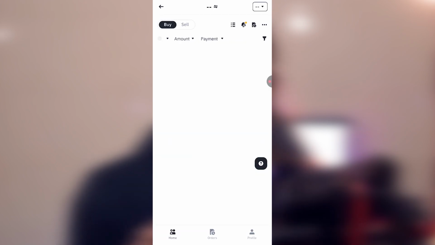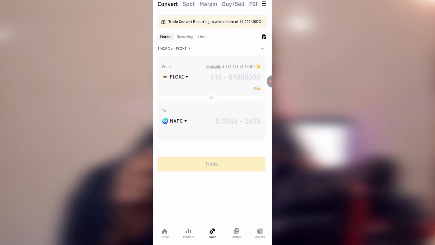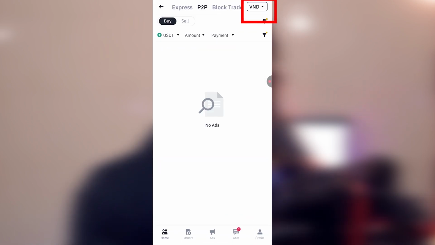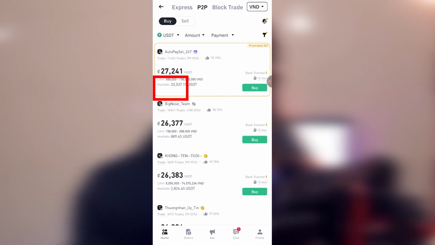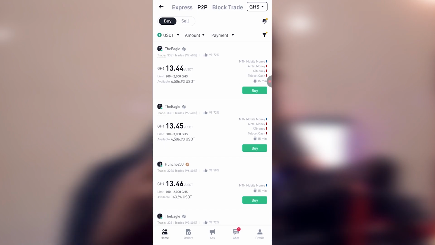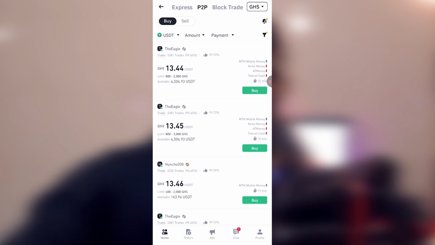Now let's assume that we've already sent the money to the person. For me, I have a mobile money account. So I'm going to send this 18 USDT directly to my mobile money account. So when you come to Binance again, go to trade, go to P2P. When you go to P2P, come to Ghana cedis. Select Ghana cedis. Right now, we are not going to buy USDT again. We are rather going to sell into our mobile money account.